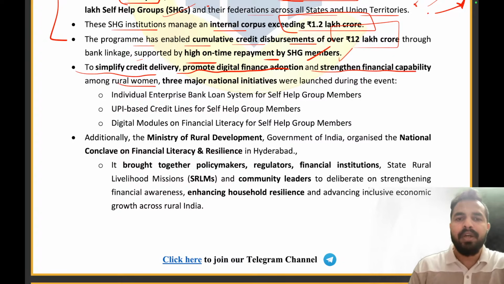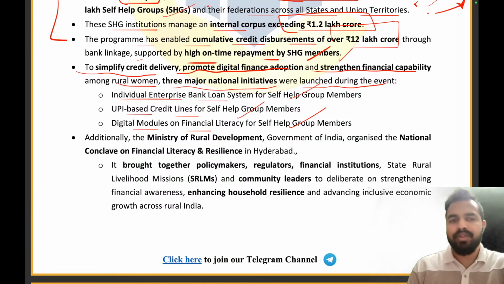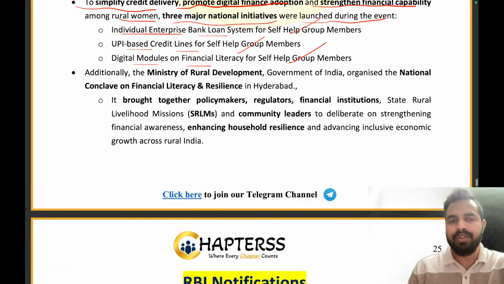Now, to simplify the credit delivery, to promote digital finance adoption, and to strengthen the financial capability among the rural women, three major national initiatives were launched during the event. तो इस इवेंट के दौरान तीन बड़े इनिशिएटिव्स को लॉन्च किया गया. That includes individual enterprise bank loan system for self-help group members, UPI-based credit lines for self-help group members, and the digital modules on financial literacy for the self-help group members. So these are the three initiatives which have been launched.